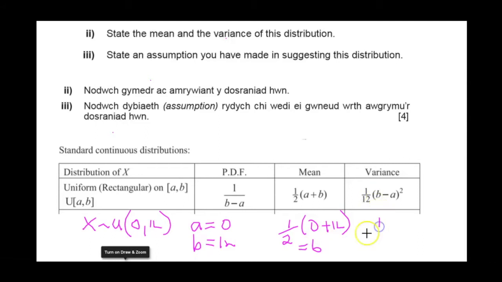The variance is 1/12 of 12 minus 0 squared, which is 12. So the mean is 6 and the variance is 12.